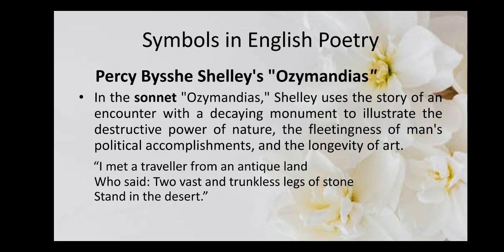These lines from this poem prove this: "I met a traveller from an antique land who said, 'Two vast and trunkless legs of stone stand in the desert.'" Now this entire poem is a symbol of the destructive power of nature, the transience of human life, and the longevity of art.